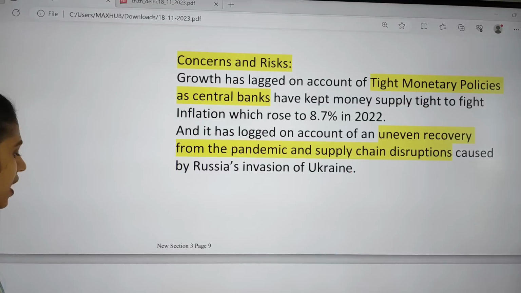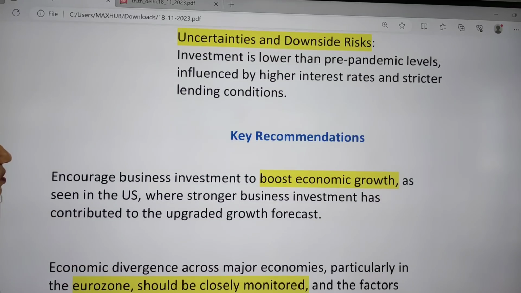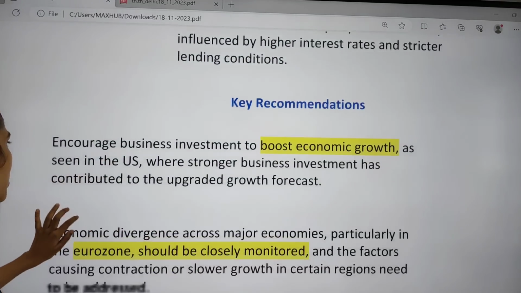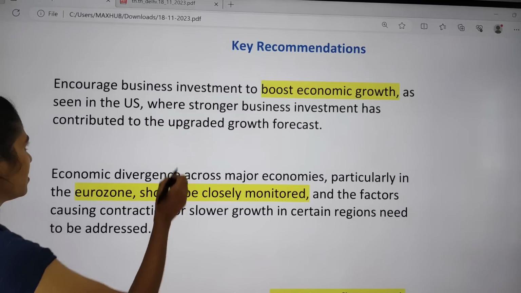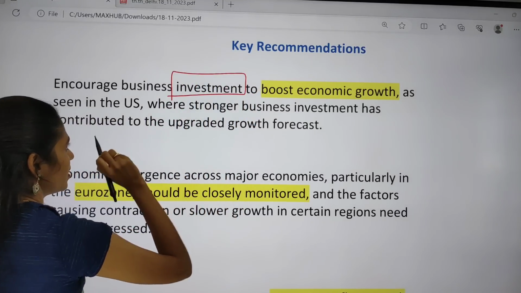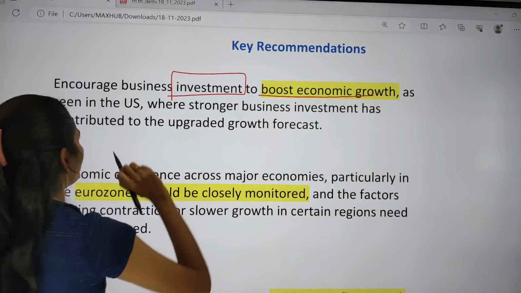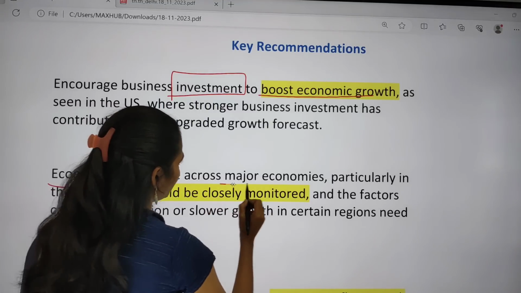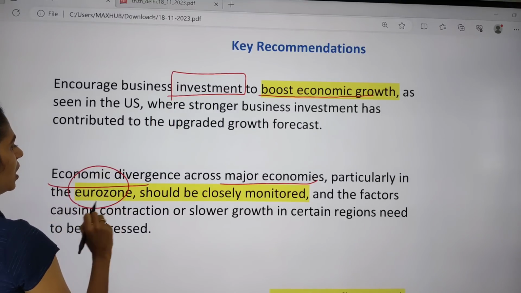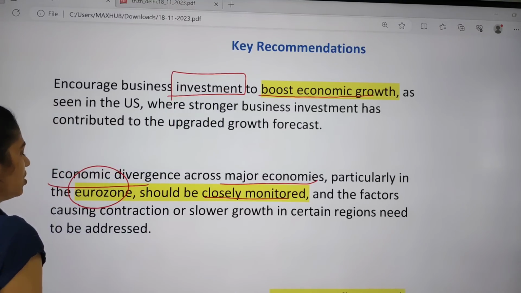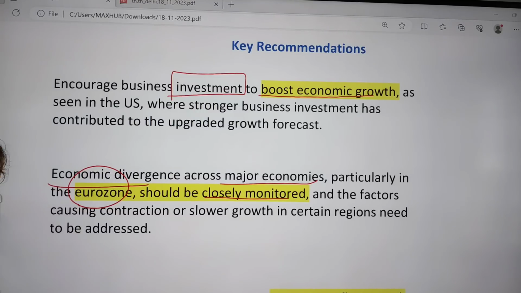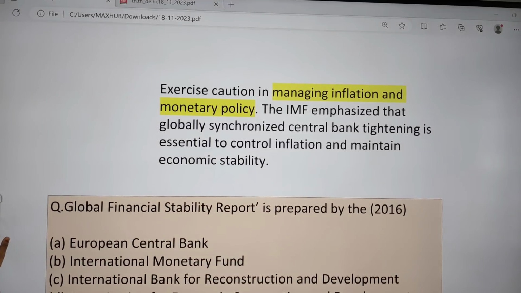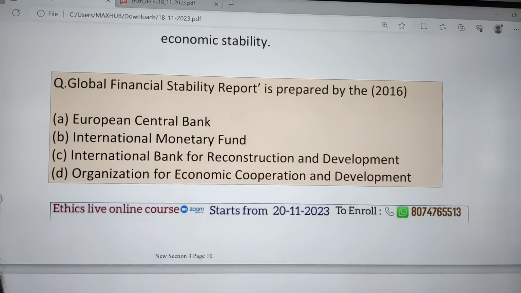And this report also says that there will be some uncertainties and downside risks. And what are the key recommendations? We have to encourage investments, because whenever we encourage investment, that will boost economic growth. Economic divergence across major economies, particularly in the Eurozone, should be closely monitored because it will have an impact on the global GDP. And next, we have to manage inflation through monetary policy. So these are some important recommendations which are given.